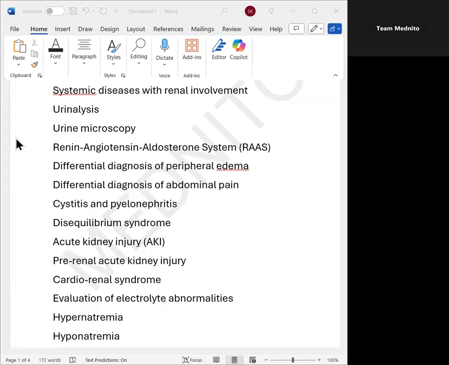I also want you to auscultate the abdomen. Why are we auscultating the abdomen? It is not only for the abdominal examination to hear the bowel sounds, but also for the renal bruit. Renal bruit is heard in renal artery stenosis. In the examination, you will find a classic question saying that a young age female patient presented with acute onset of shortness of breath. When the patient presented with acute onset of shortness of breath, what happened?